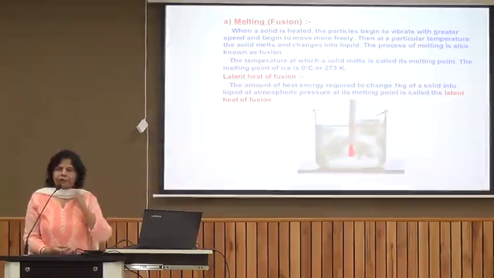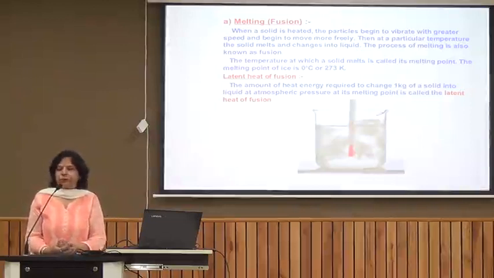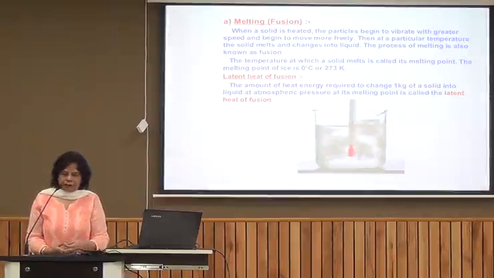Let us study these processes in detail. First is fusion or melting. We can carry out an experiment to determine the melting point of ice. For this we take ice cubes in a beaker and then we place a thermometer. Initially the temperature may be even below 0 degrees centigrade, and as we keep it for some time, the temperature rises, and very soon you'll see that ice starts melting.